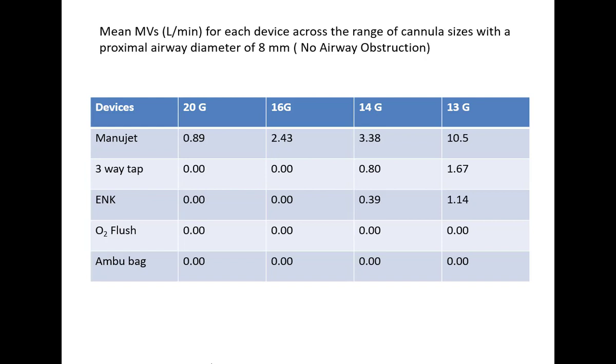But if you have a patient who has, say, CA glottis or a laryngeal tumor where the airway is partially or completely occluded, the minute ventilation goes up for all the devices. So ideally you should be using at least a 13 or 14 gauge needle. So there also, with a 14 gauge needle, the flow with an Ambu bag is very minimal, right?